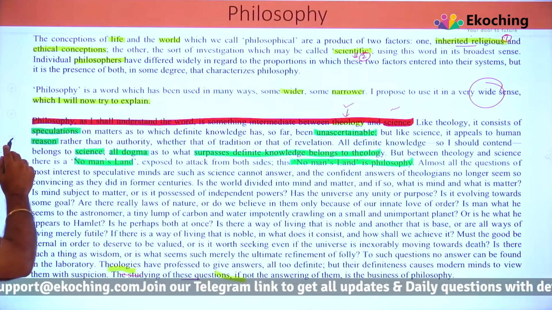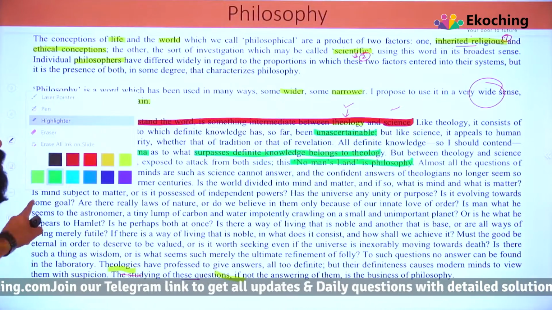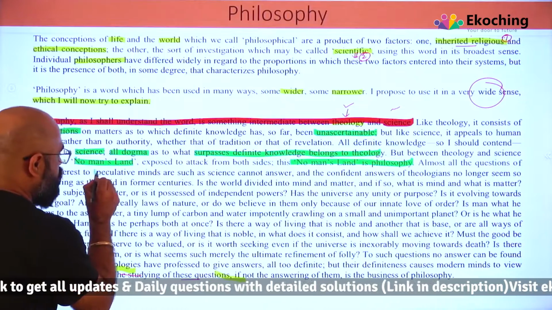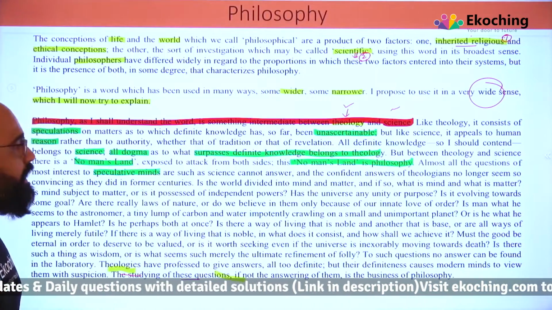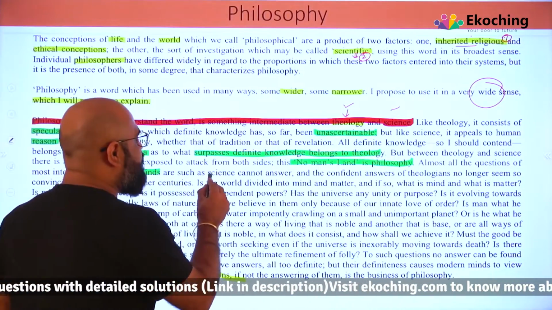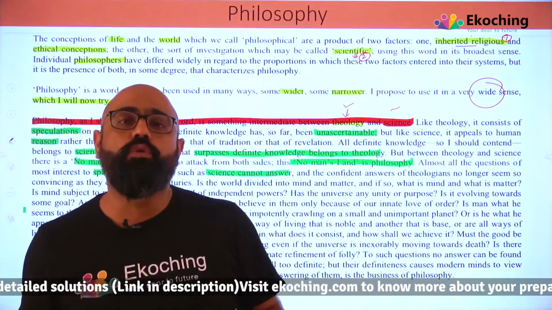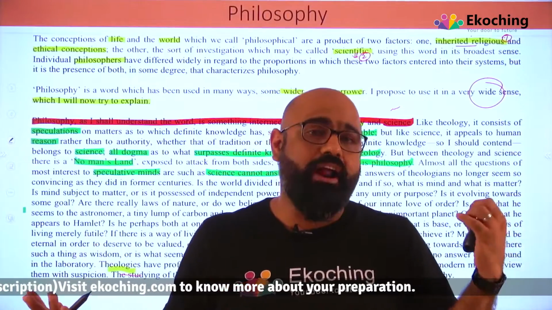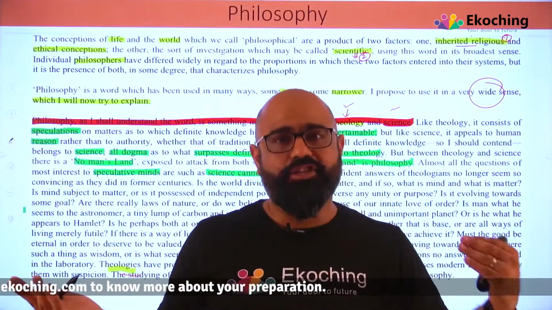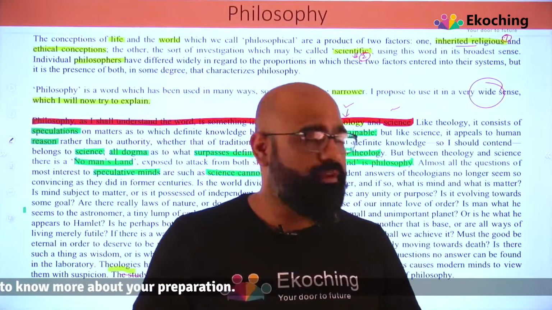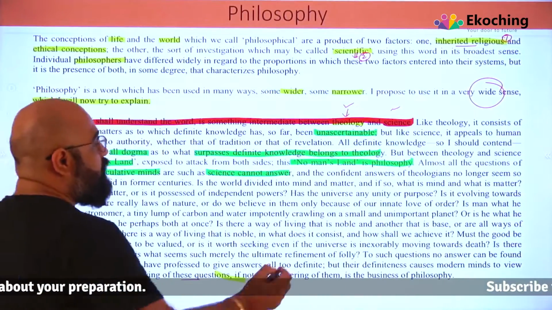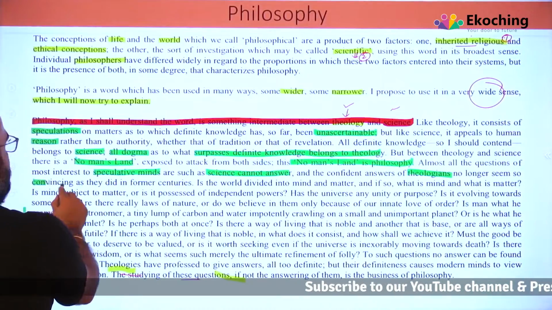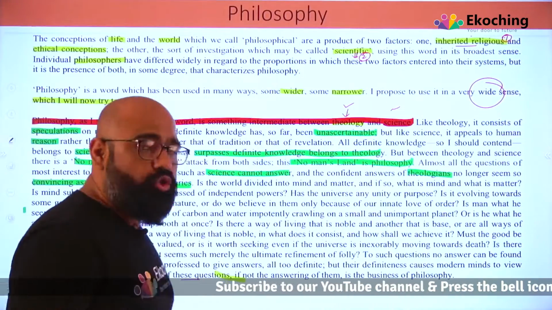Now what does he want to say? Let me come back to this. He is saying almost all the questions of most interest to speculative minds, the people who speculate, are such as science cannot answer. All those questions are the ones science cannot answer. Egg came first or hen came first? Tree came first or seed came first? We don't know, right? And the confident answer of theologians no longer seems so convincing as it did in former centuries.